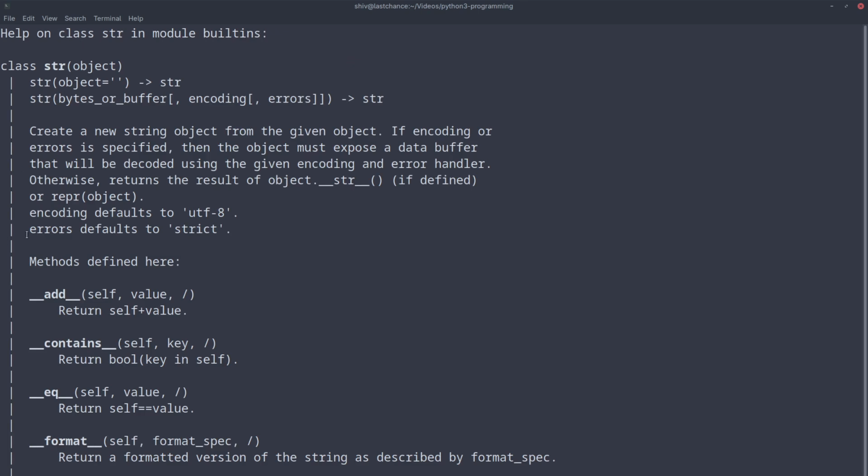Now there are things like underscore underscore add. So these methods are operator overloaded methods. Most of these are, not all. Many of them are operator overloading. Add, this is for in, this is for equality, this is for format, that is the percentage we saw.